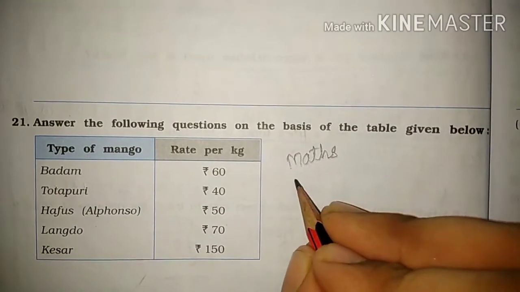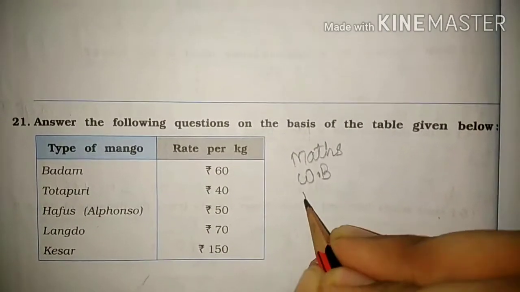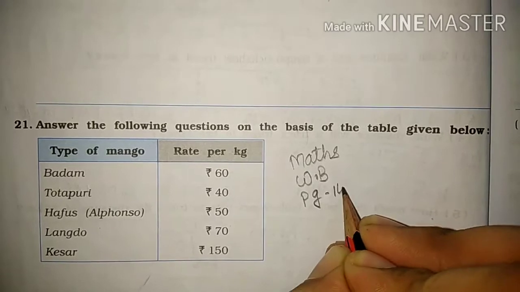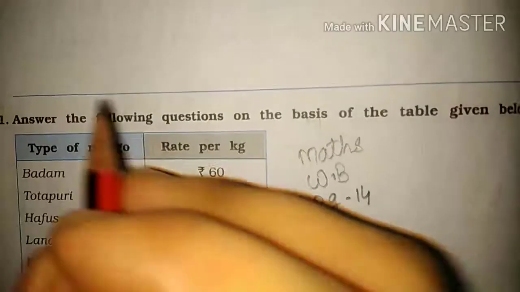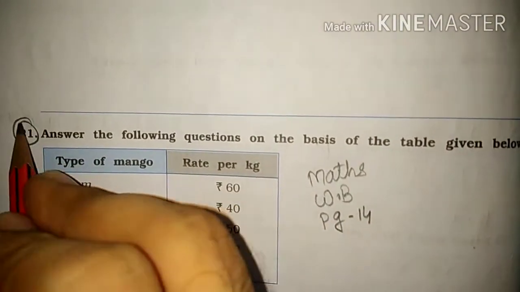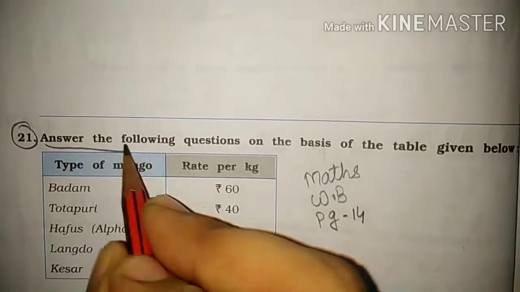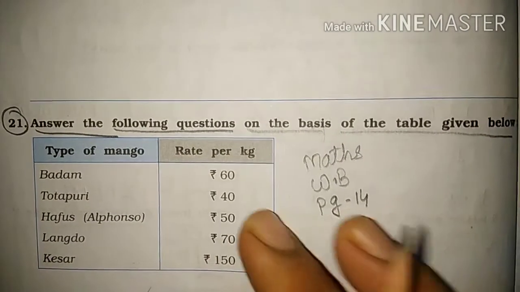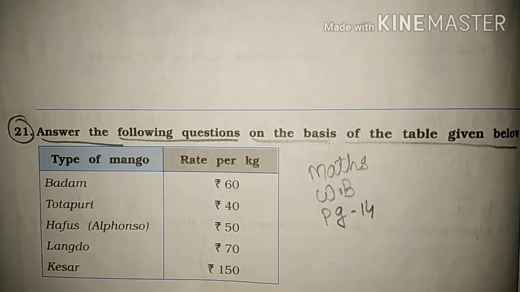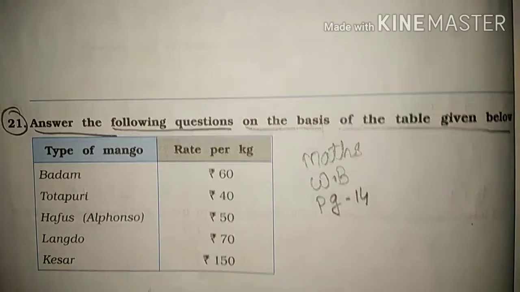But students, today we are going to see one of the new questions on the workbook, which is on page number 14. Ready students? So students, here is question number 21. What does it say? Answer the following questions on the basis of the table given below. Here is the table given below and we have to answer the questions on the next page based on this table.